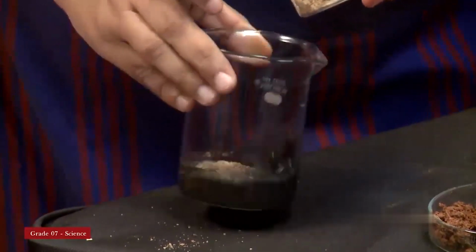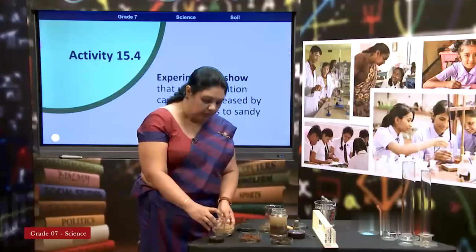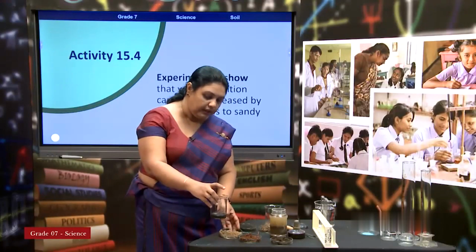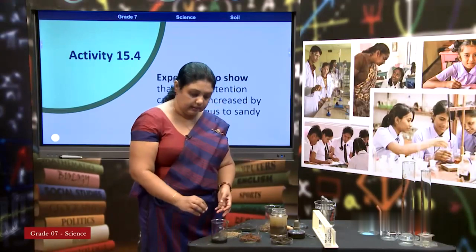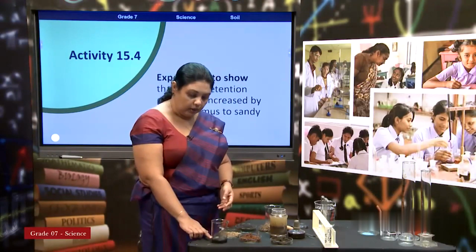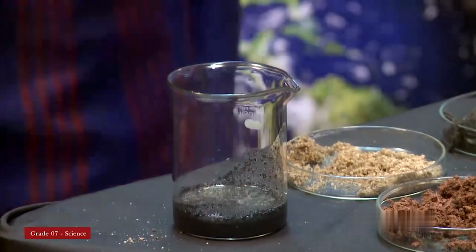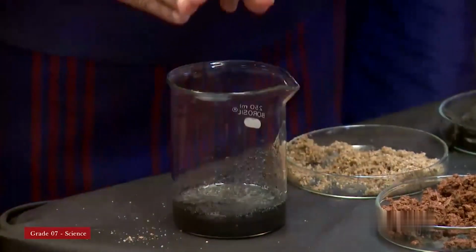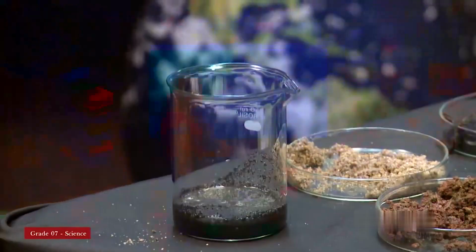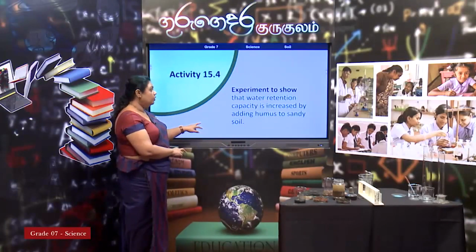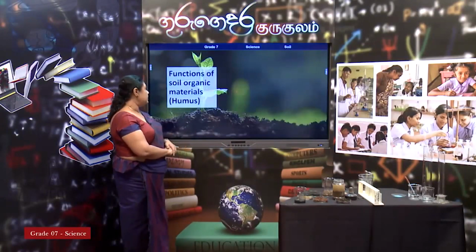You can see that water is there. Now, the amount of water which was floating there has decreased. Why is that? Because the ability to retain water increases when sand is put there. So, that is what you can do with this.